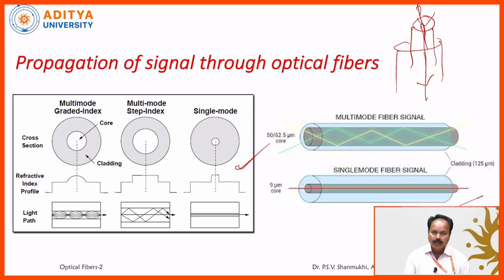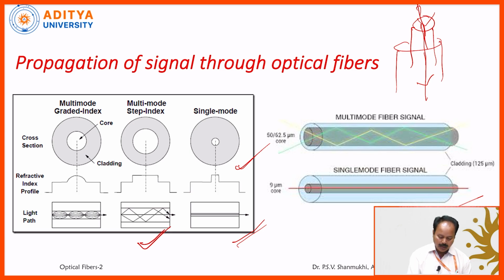Coming to the multi-mode fiber, several allowed directions are possible. This one is the propagation of the signal through the multi-mode fiber, which is step index. So there are only two things, the inner cylinder and the outer cylinder. Here these light rays are called zigzag rays, whereas in the case of single mode fiber, it is called an axial ray. The first one is called the axial ray and in this one they are called zigzag rays.